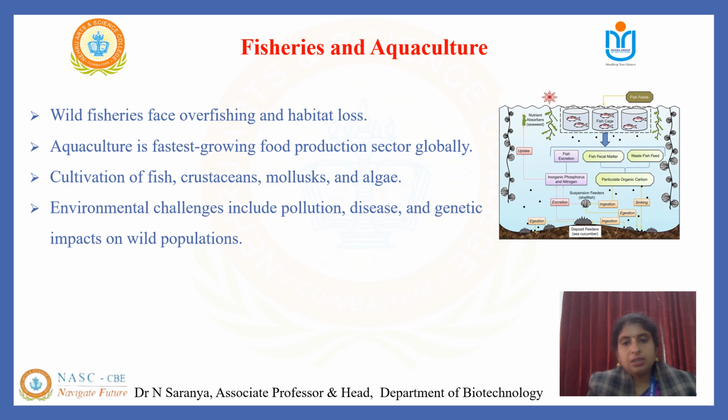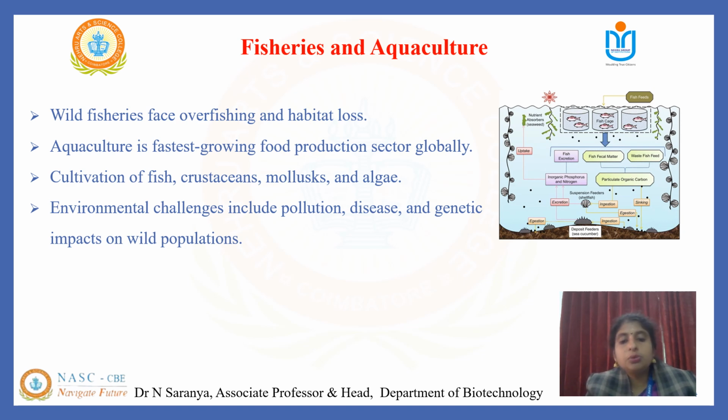Fisheries and aquaculture are threatened by overfishing and degradation, and aquaculture is an emerging sustainable alternative. It is currently the fastest growing food sector globally. Aquaculture is based upon farming of fish and crustaceans, and we also depend upon other resources like algae.